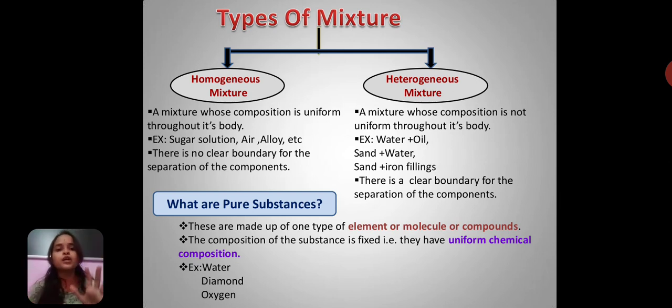When it comes to a compound, glucose is known as a compound, right? Let us take glucose itself. It consists of 6 carbon atoms, 12 hydrogen atoms, and 6 oxygen atoms. The 6 carbon atoms have the same properties, the 12 hydrogen atoms have the same properties, and the 6 oxygen atoms have the same properties, and these three combine together in a fixed ratio. So it forms a compound, and this is also a pure substance.